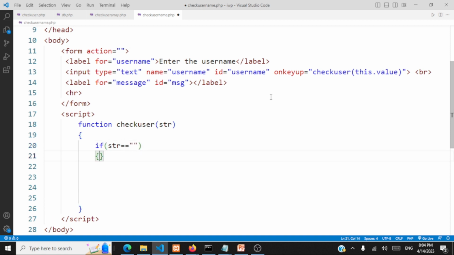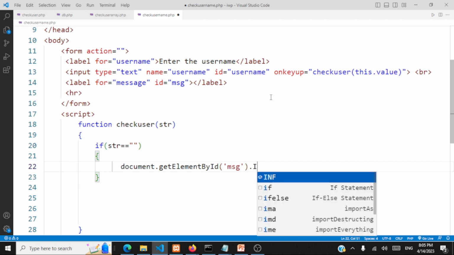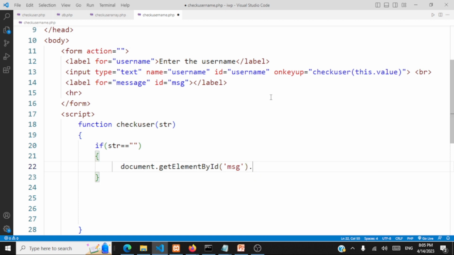If it is empty, we'll clear the label. It means that the user has not pressed any key. So we'll get the label, document.getElementById. And what is the label? It's message dot innerHTML. We'll clear that and then we'll return.